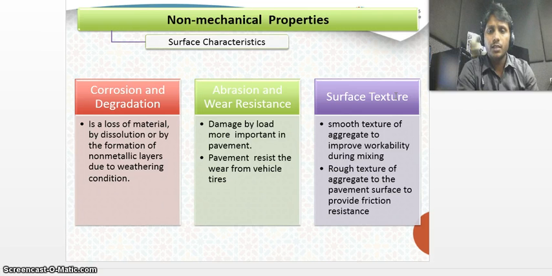Coming to surface texture, smooth texture of aggregate improves workability during mixing, while rough texture of aggregate in the pavement surface provides friction resistance. So generally, smooth texture aggregates are recommended for concrete mixing, so it is very easy to work. But rough texture aggregates are recommended for pavements, so that they can provide some friction resistance between the vehicle tire and the road.